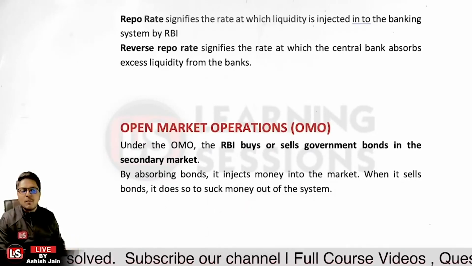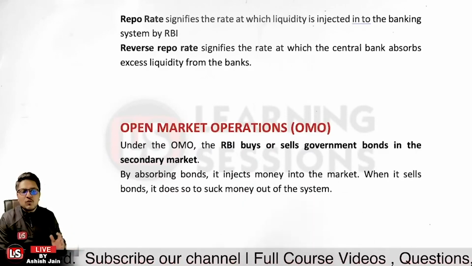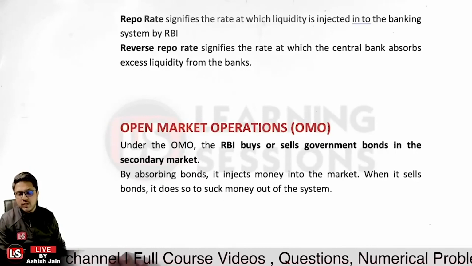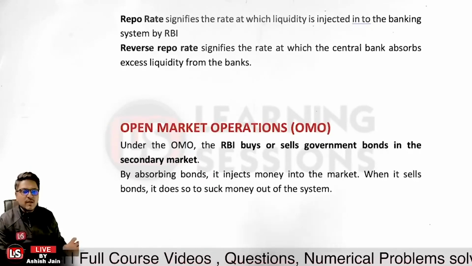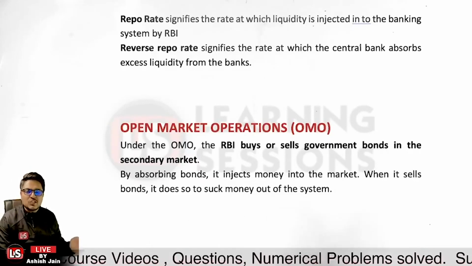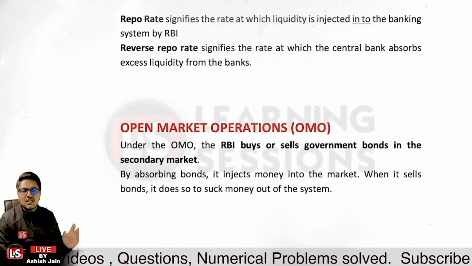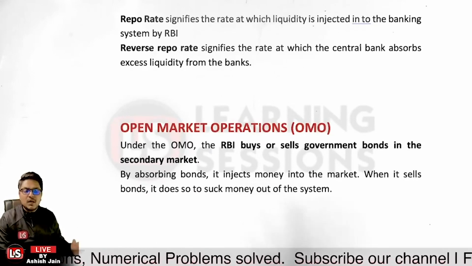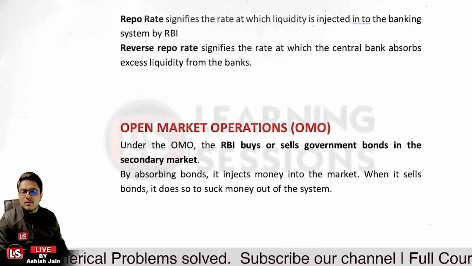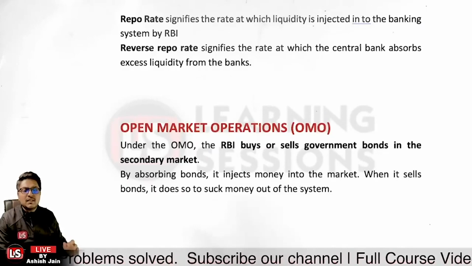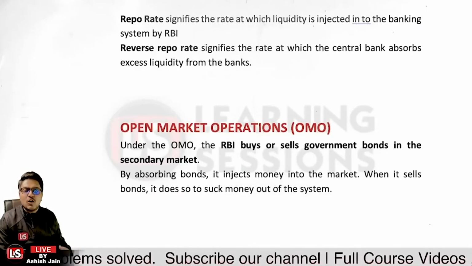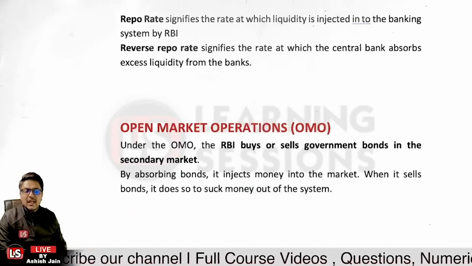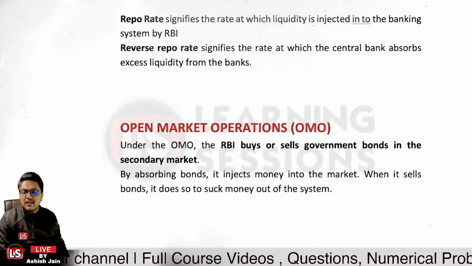Okay, so in the case of open market operations, the Reserve Bank of India buys and sells government bonds in the secondary market. So we are not talking about the primary market over here. If the Reserve Bank of India wants to suck out the money supply from the market itself, it will be doing what? It will be selling the government bonds. Investors will be paying money to the Reserve Bank of India, and ultimately it will be contracting the money supply in the market itself.